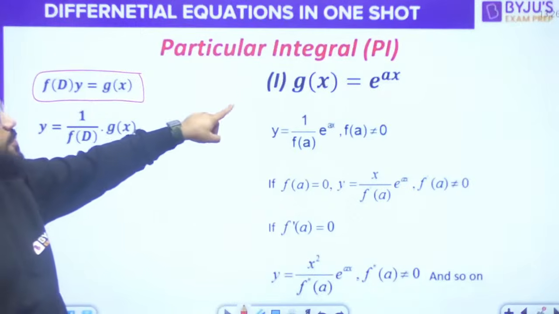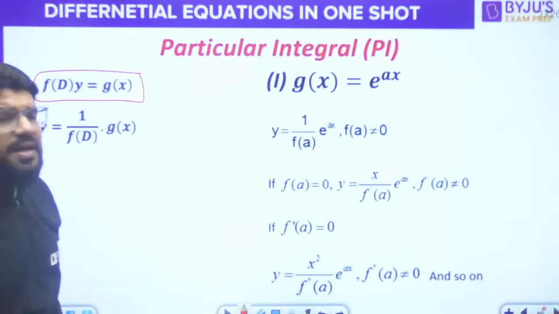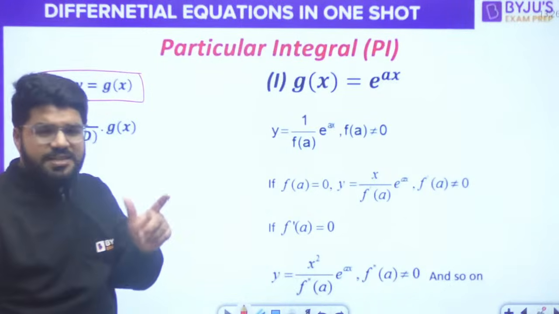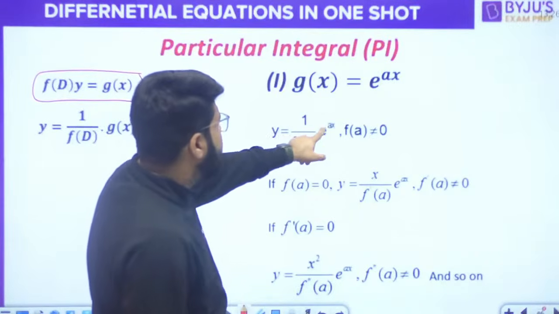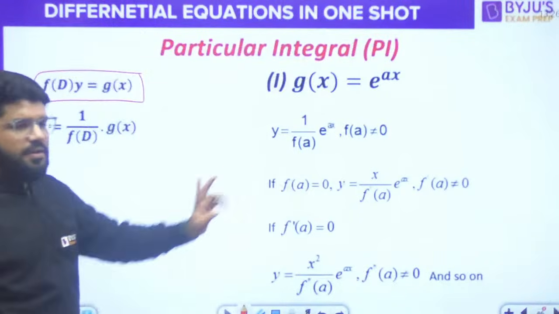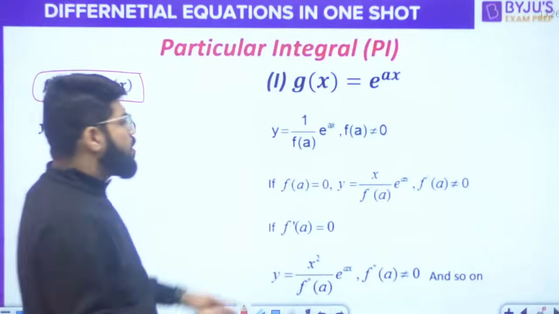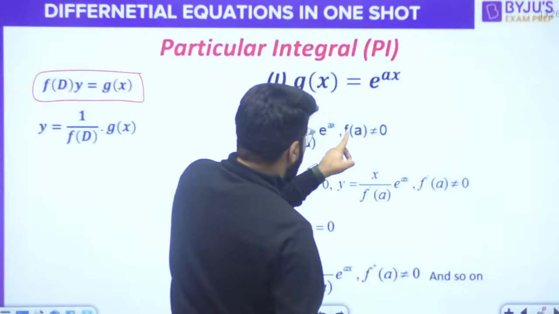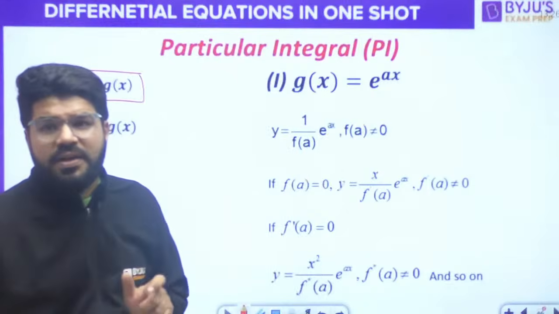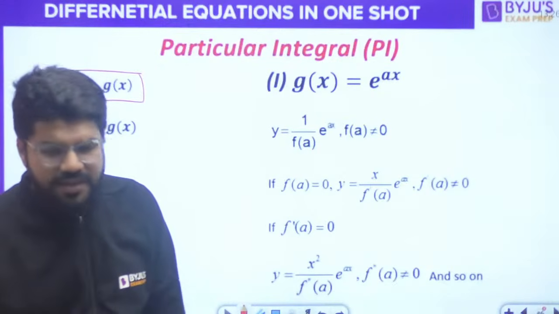First case: suppose g(x) is equal to e power ax, an exponential function. Its PI is simply given by 1 upon F(a) e power ax, by putting D equal to a, provided the denominator is non-zero, because if the denominator is 0, it becomes the undefined case.